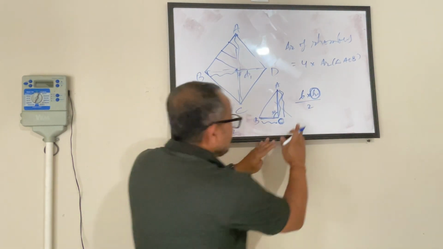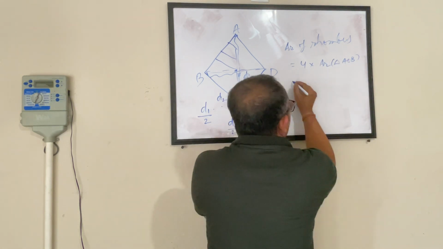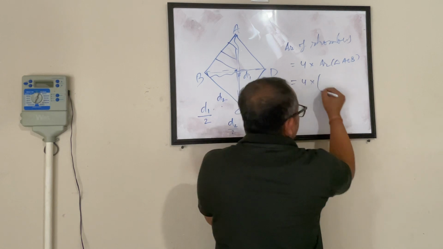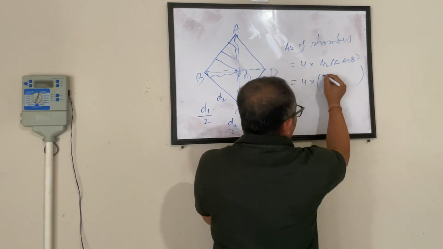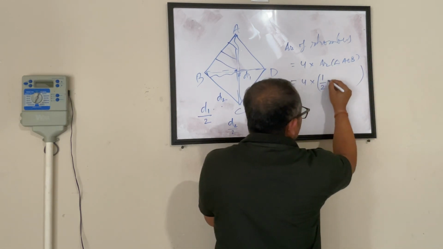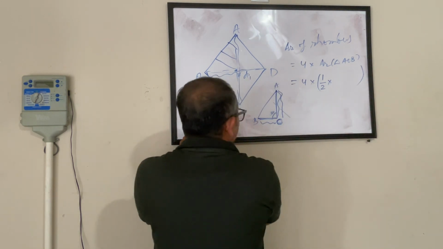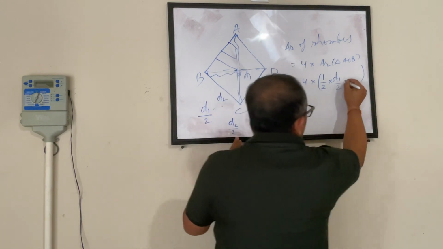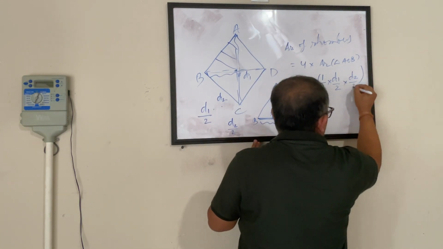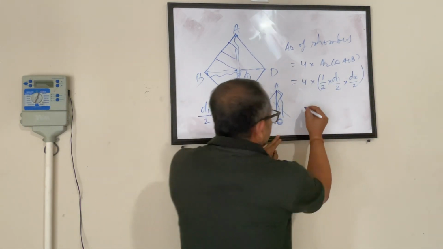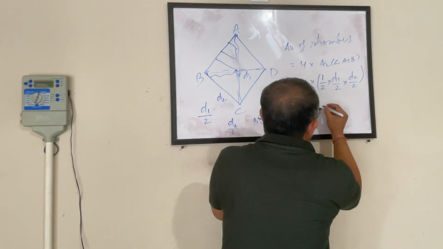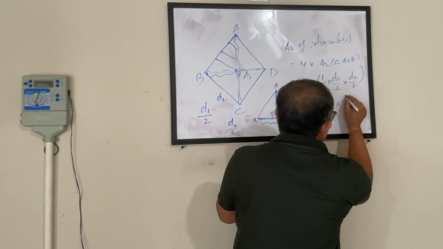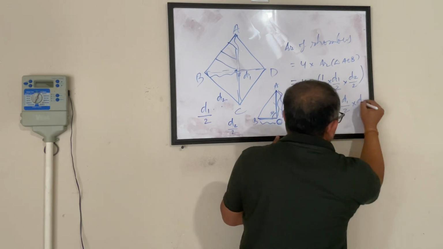Now let me try to put the area. Area of triangle AOB, a right angle triangle, is half into base into height. My base is D1 by 2 and my height is D2 by 2. So the area of the rhombus is 4 into 1 by 2 into D1 by 2 into D2 by 2.